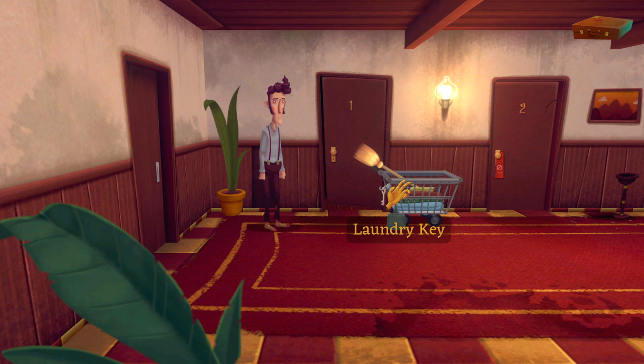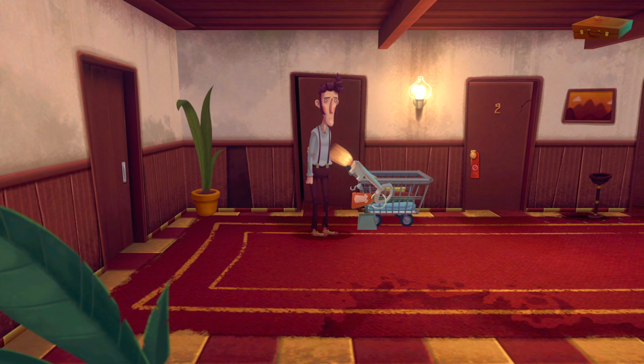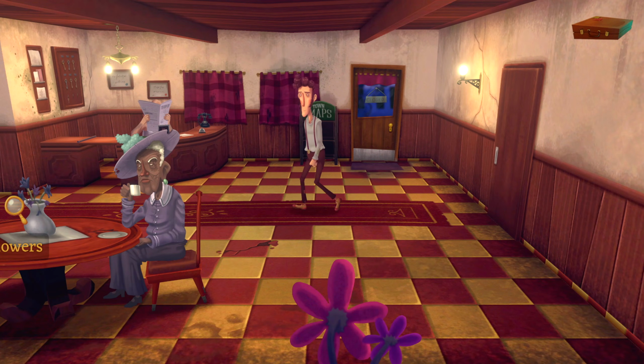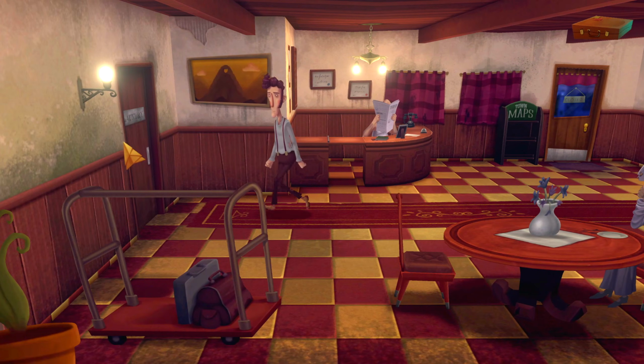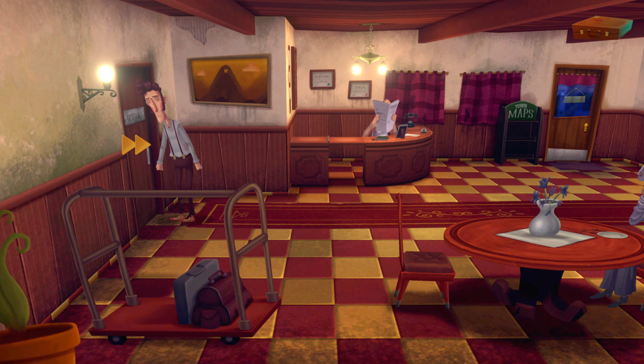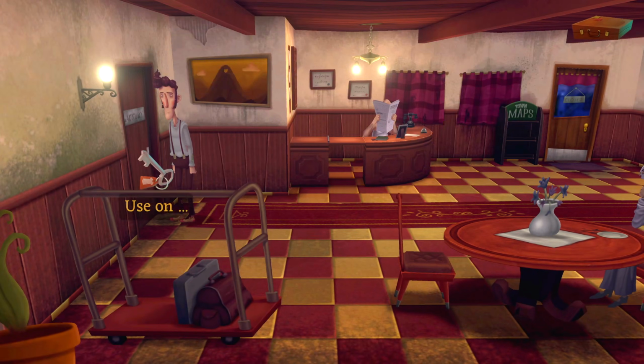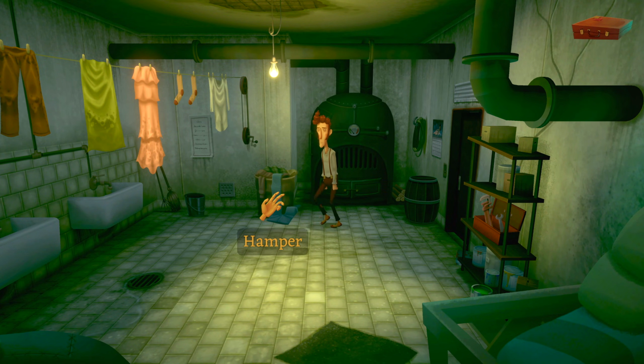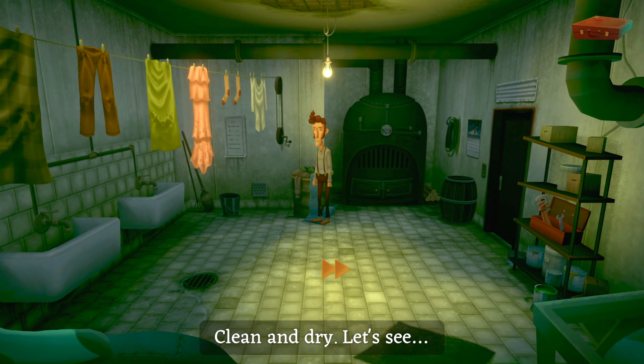Okay, so we got the key. It's attached to this. Brilliant. Okay. Anything else? It's full of cleaning supplies. Which I don't really want. Right now, I should probably use this opportunity to go check out the laundry. Right. Still locked. But not for long. Excellent. Okay. There's a hamper full of clothes here. Clean and dry. Let's see.